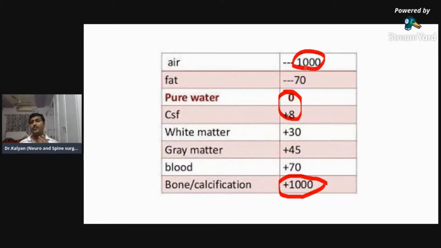But by visual impression, you can compare with the bone: if the whiteness of the structure is similar to that of the bone, you think it's a calcification. Similarly, for hypodensity, you compare with the ventricle. If it is similarly hypodense to the ventricle, you will think it is water or edema. If it is more hypodense than the ventricle, you will think it is air.